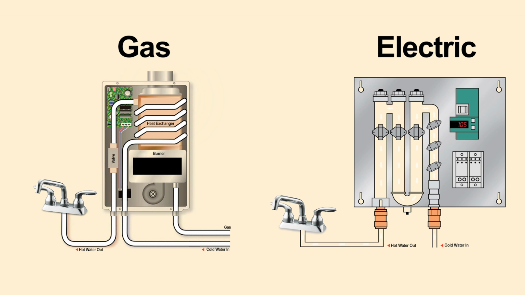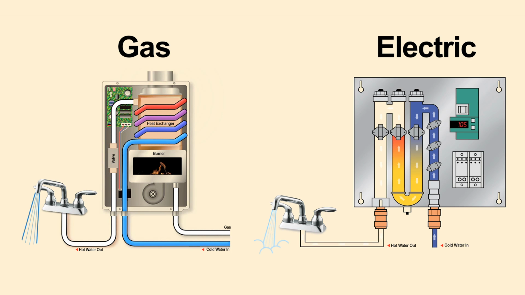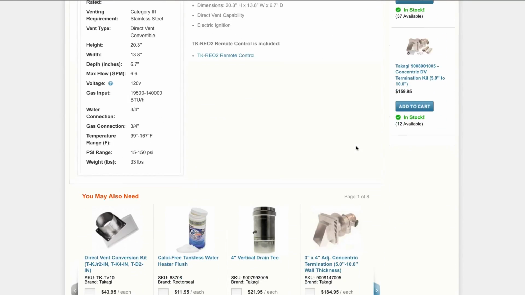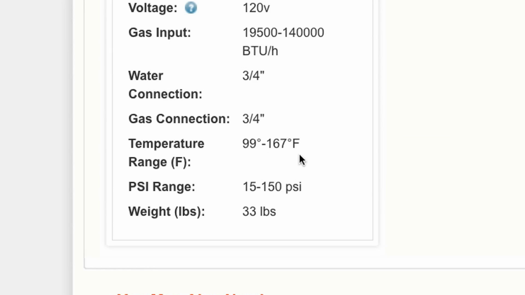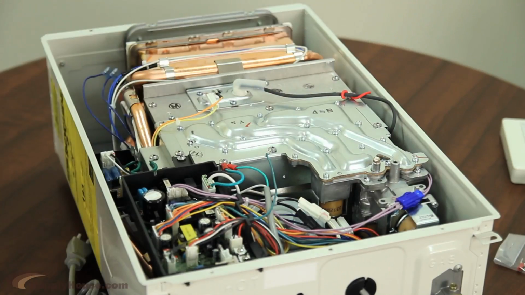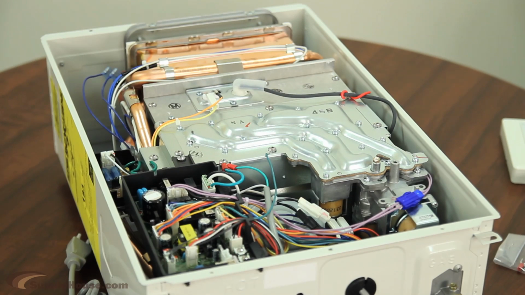Other points. Gas tankless water heaters are able to produce a larger temperature rise per GPM than electric models. Most demand water heaters are rated for a variety of inlet temperatures. Faster flow rates or cooler inlet temperatures can sometimes reduce the water temperature at the most distant faucet.